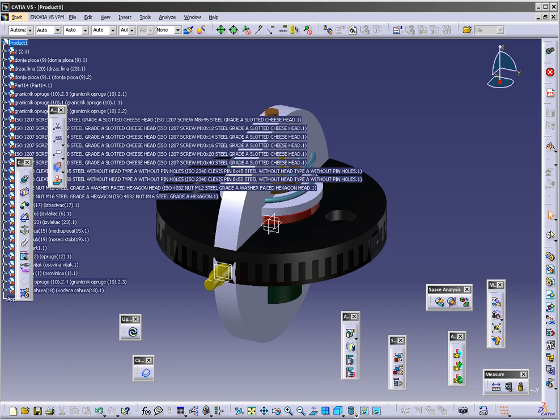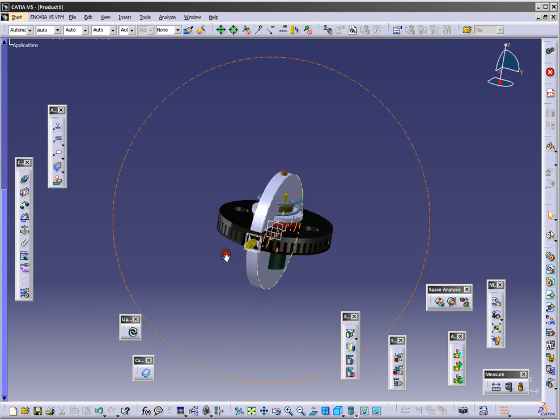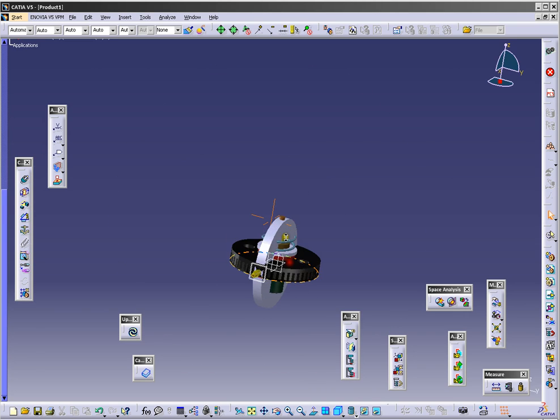Okay. Now we have your parts here, so I will use the compass to see them better.